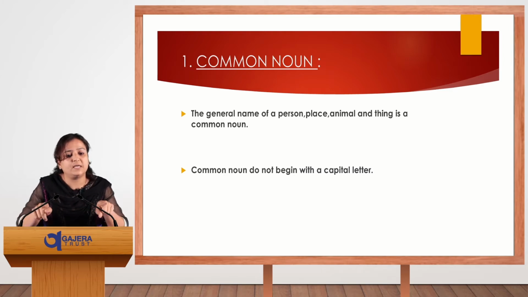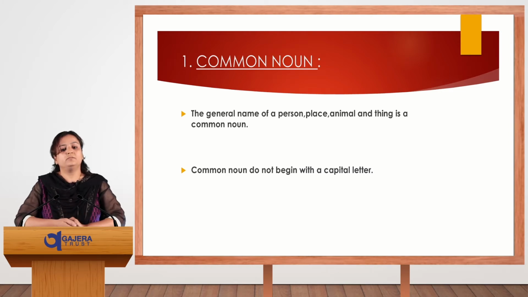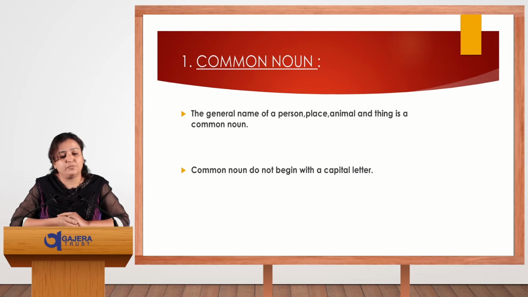So all the names of birds, insects and animals that we take generally are common nouns. Thing: so many things we have, like TV, mobile, pen, pencils. These all are included in our common noun. Common nouns do not begin with a capital letter. So please remember this thing.